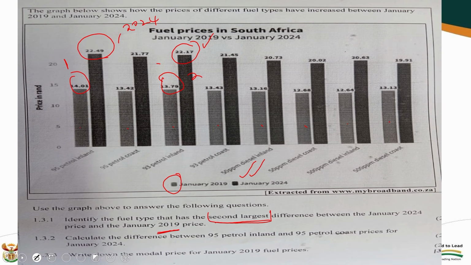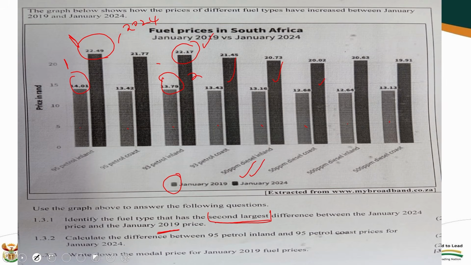Now if you have a look at the last one of this graph: calculate the difference between 95 petrol inland and 95 petrol coast price for January 2024. Now you are looking for those black bars for 2024 for January. 95 petrol inland is this one, which is 22.49.